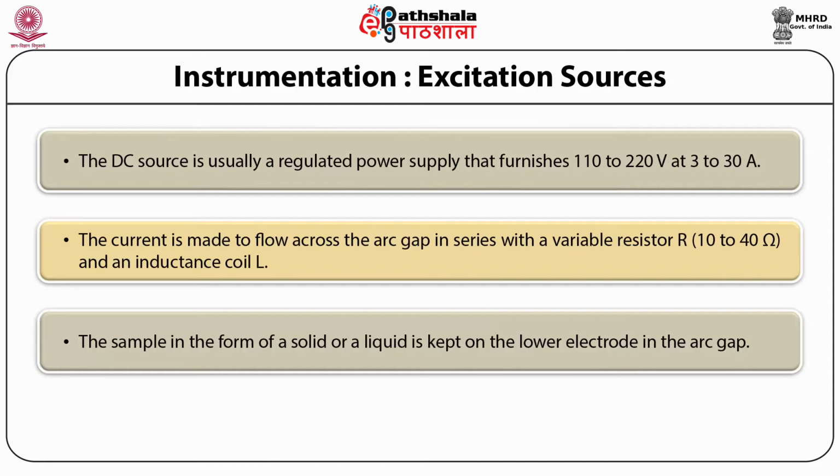The initial resistance of the arc gap is too high to permit conductance. So here, the function of the variable resistance R in the circuit is to adjust the current, whereas the inductance coil L stabilizes the flow of the current.